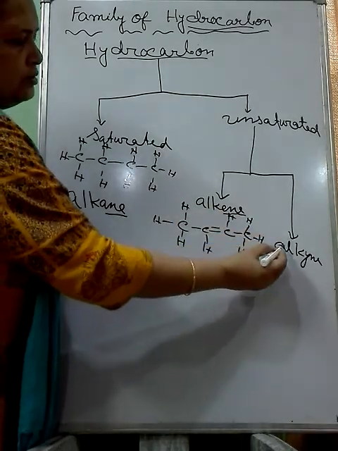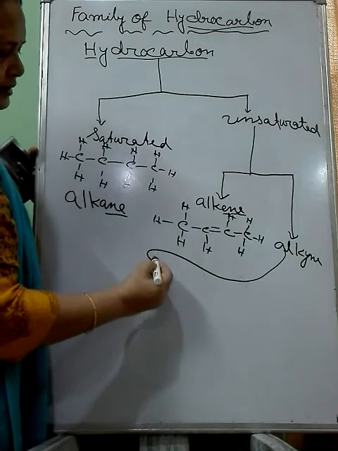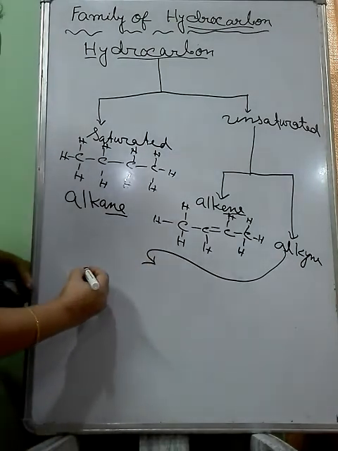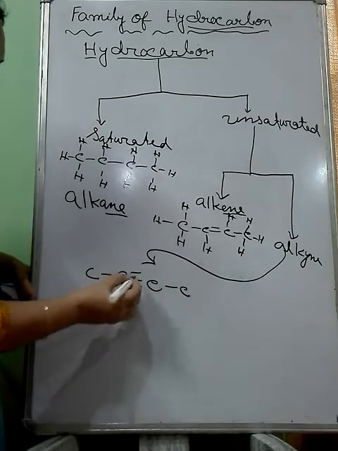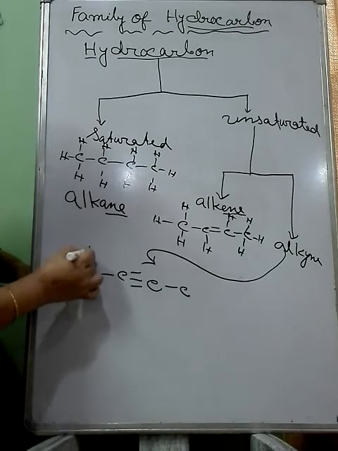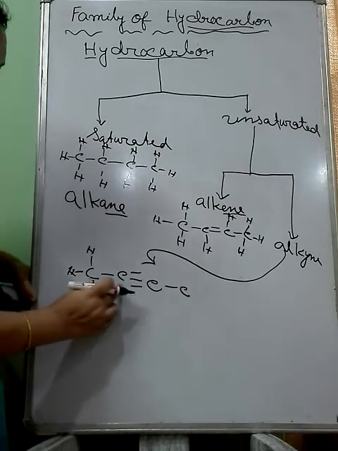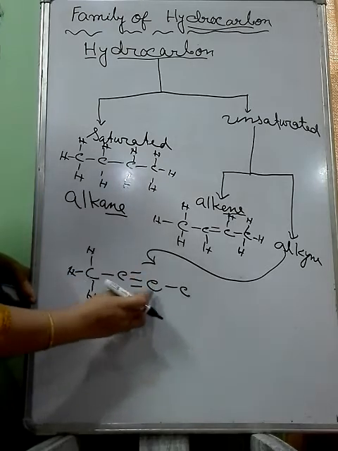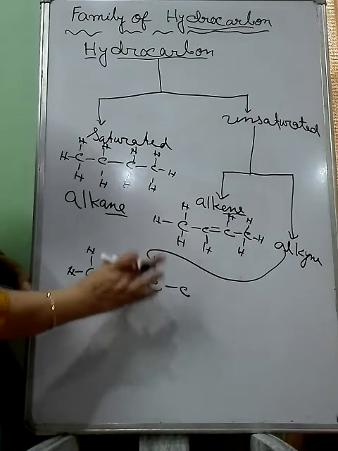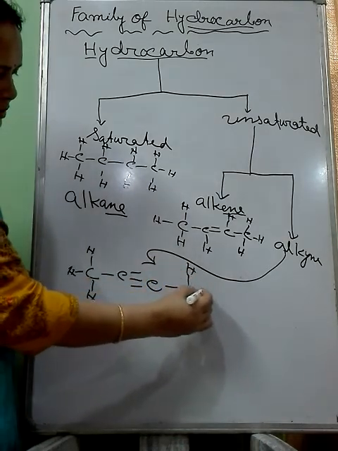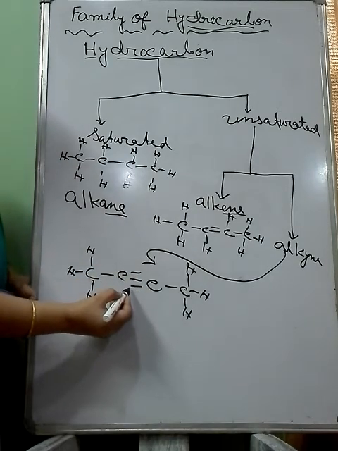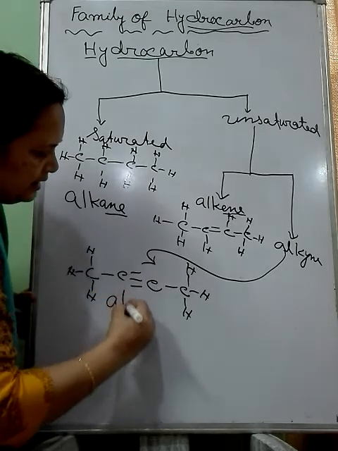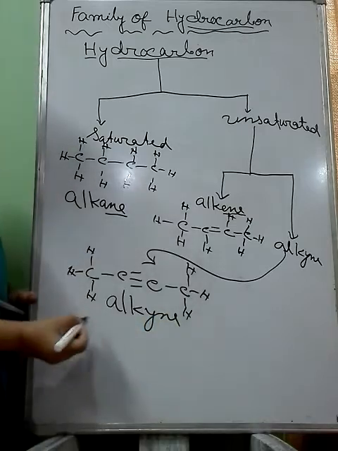Now unsaturated hydrocarbon alkyne, I am showing you here. This is the example I am giving you. Carbon, carbon, carbon, carbon. I am giving a triple bond here between these two carbons. So hydrogen will be in this carbon. In this carbon there will be no hydrogen because all valencies are satisfied. Here also no hydrogen because all the four valencies are satisfied by joining with the carbon only. See this structure, between these two carbon atoms, the triple bond is there. So this type of unsaturated hydrocarbon is called alkyne. A-L-K-Y-N-E, spelling is very important.